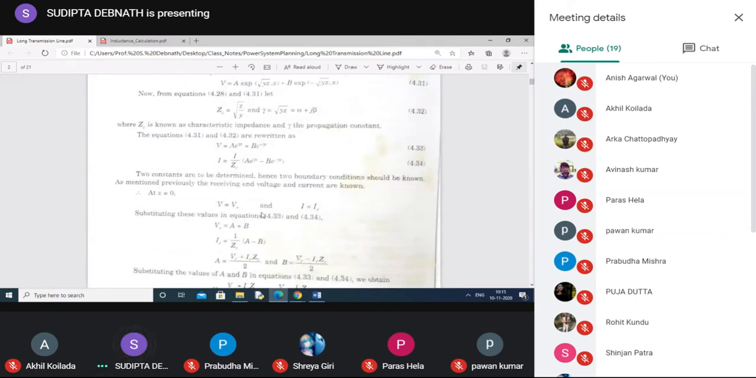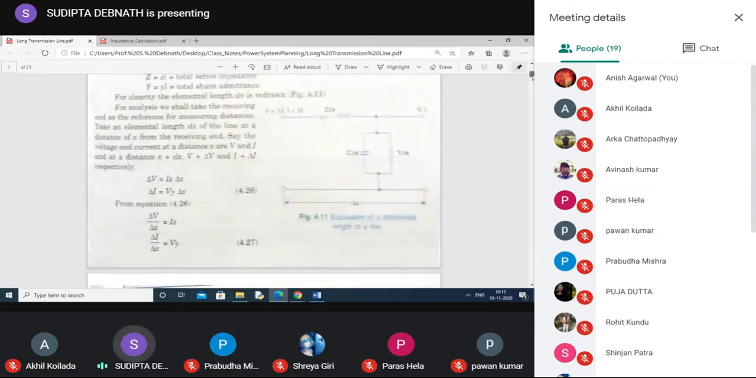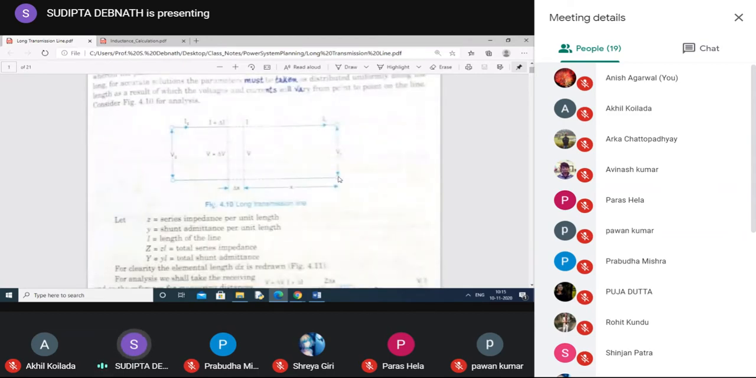Now, we have to determine these constants A and B. These are the unknown constants. So we consider at x equal to 0, V equal to VR. Why? Because x equal to 0 means it is the receiving end, isn't it?